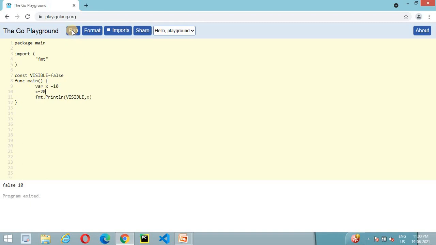Later on we decide to change this value to 20, then it will print 20 if we execute this program, because now this variable x is pointing to the literal value 20 instead of 10.